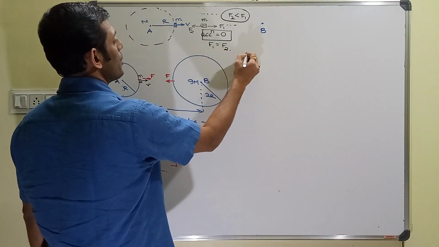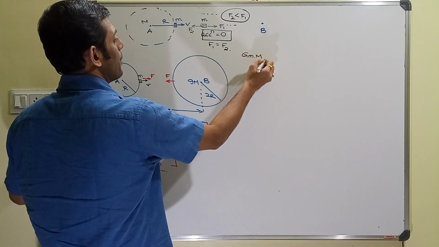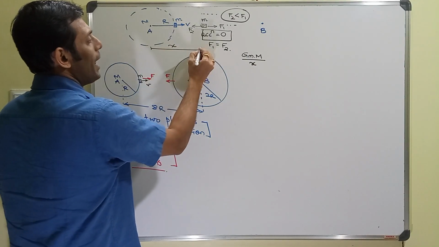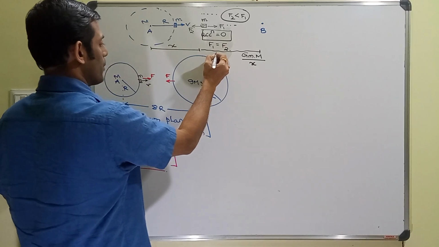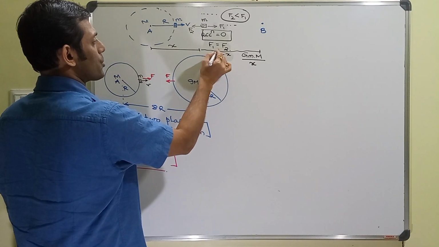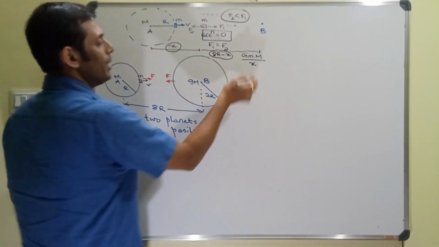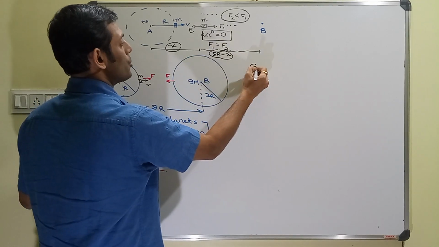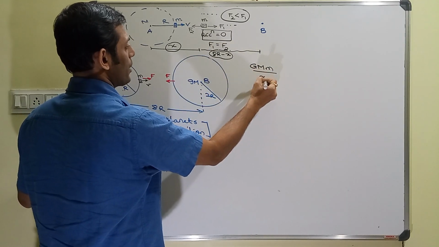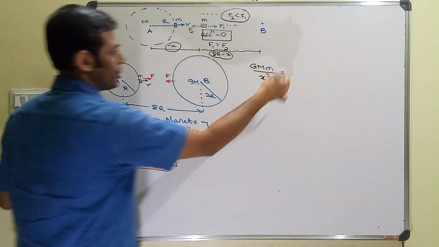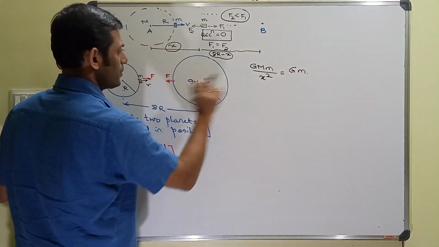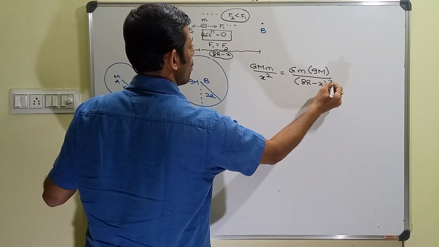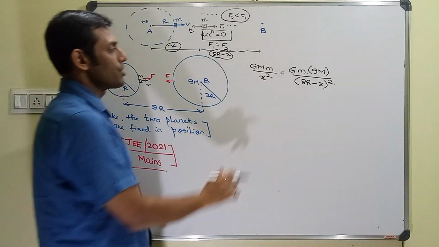Let's say F1 is equal to G small m capital M by a distance of x. We do not know the position of x, and then the remaining distance from here till here would turn out to be 8r minus x. So these distances would decide the equilibrium of the forces. So force F1 can be said to be equal to G capital M small m by x square, and should be equal to G small m into 9M by (8r minus x) whole square. This equality gives us a calculation.